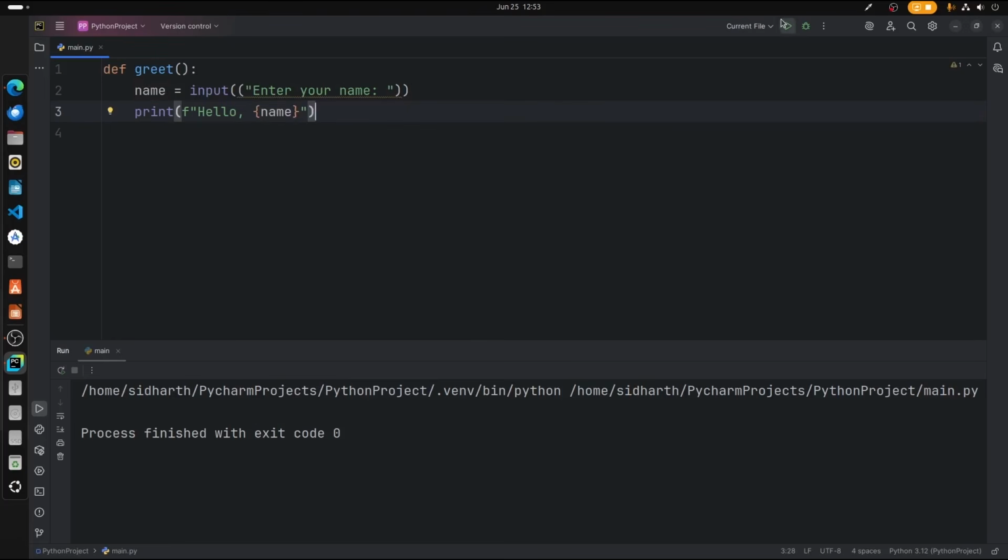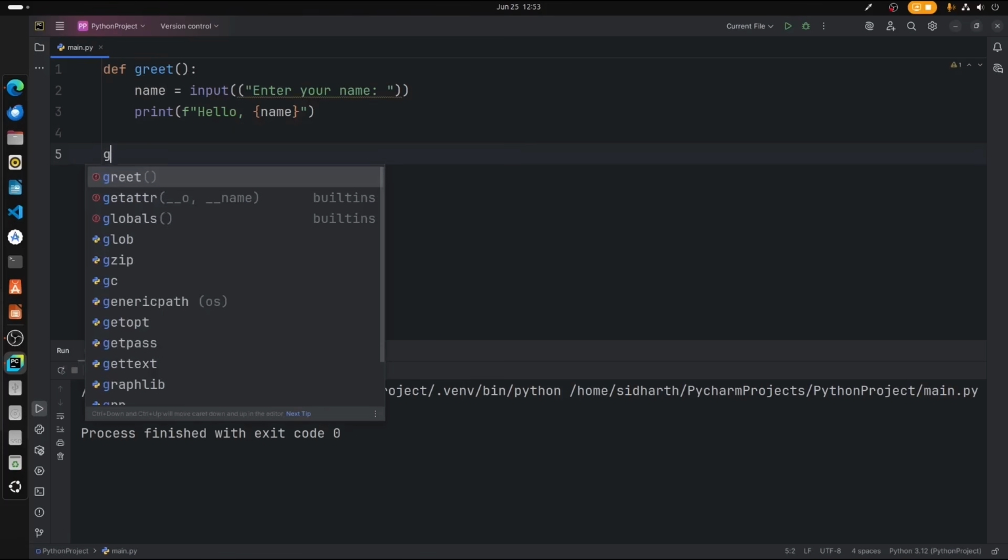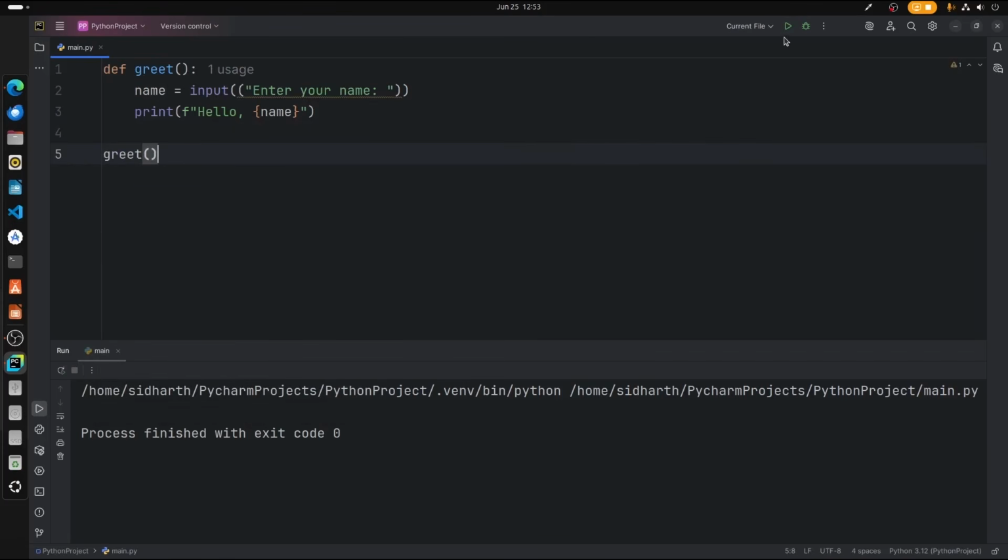Now if we run the script, nothing happens because we have to call the function. There we go. Now if we call the function, we can see we have enter your name prompted here. So let's enter my name, let's say Adam for an example. Hello Adam, just like that. Now this is a very basic input, right?